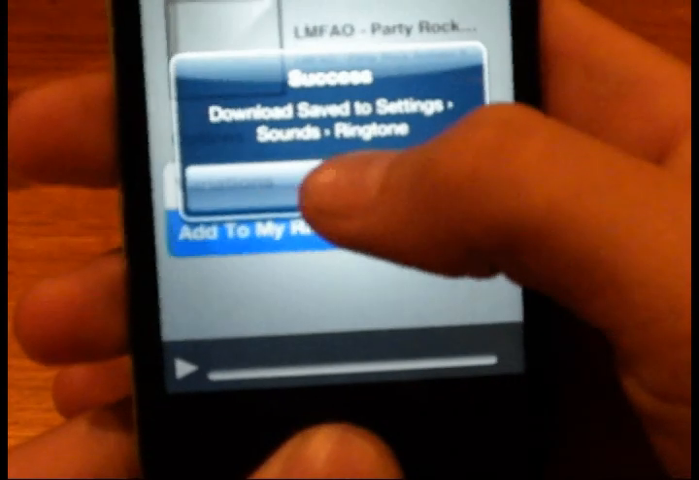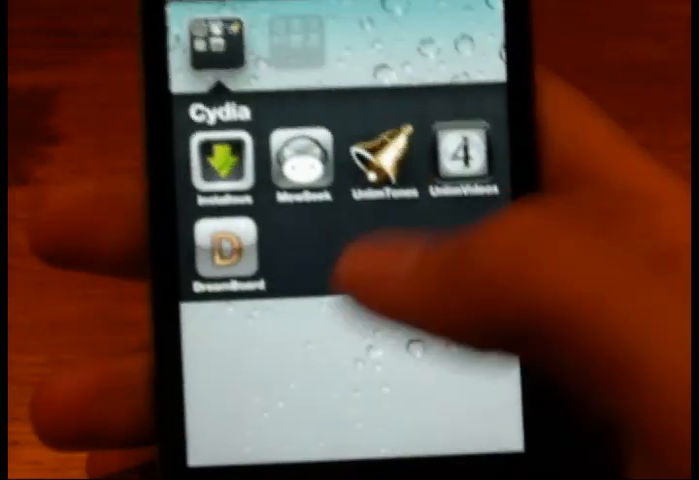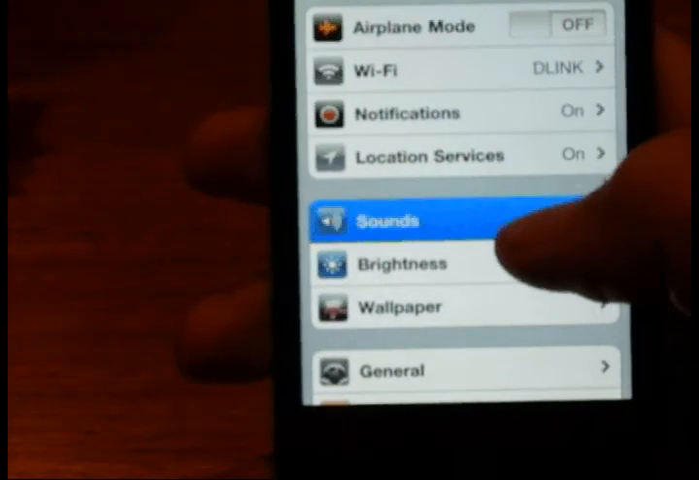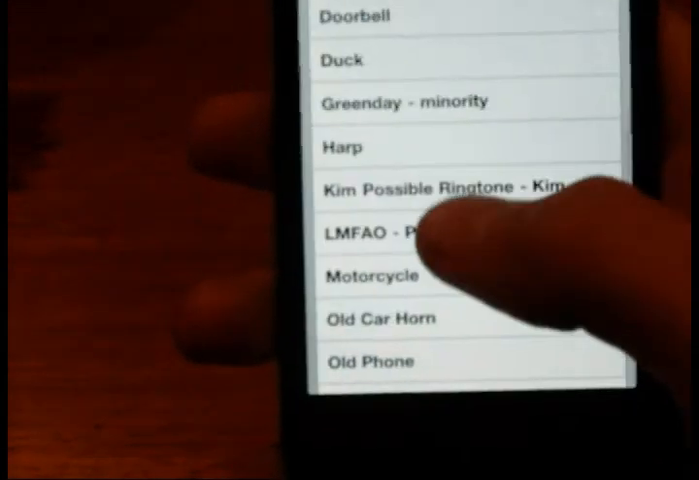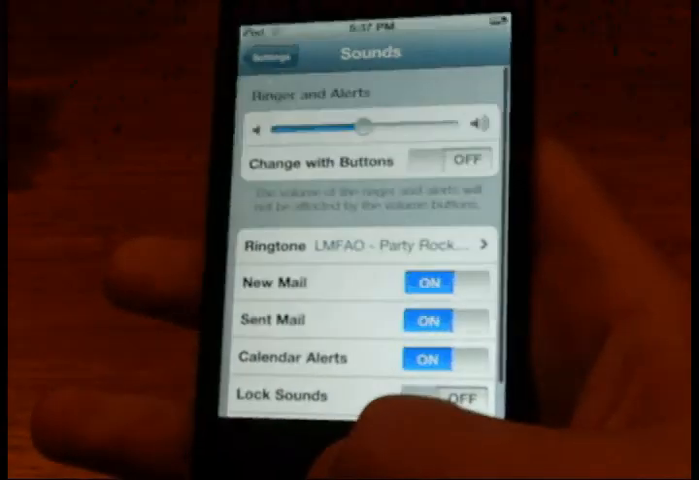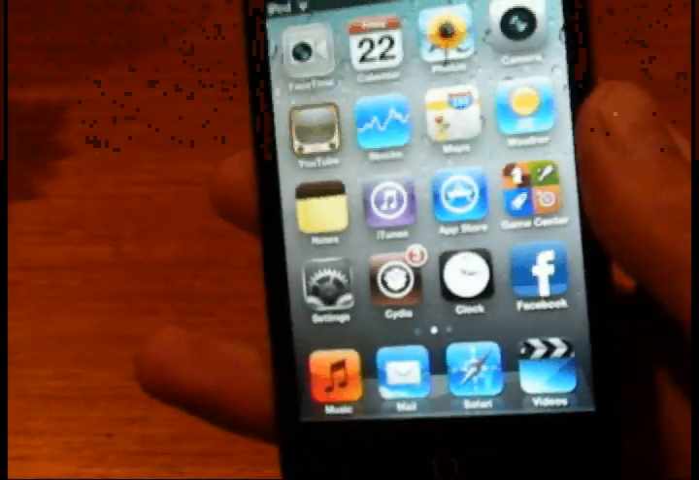Okay, after it's finished downloading, just go into settings, sounds, ringtone, and just find it, and then you turn it on, and when someone rings you, it'll have that ringtone.